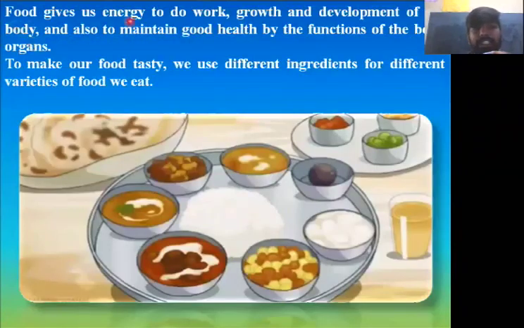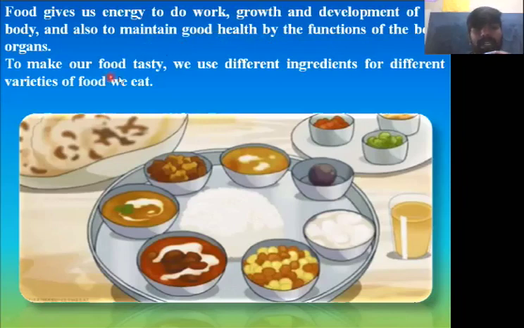Food gives us energy to do work, growth and development of the body, and also to maintain good health by the function of the body organs. Yes or no? So food gives us energy to do work, growth, development of the body, and also to maintain good health. How to maintain good health? By proper functioning of the body organs.